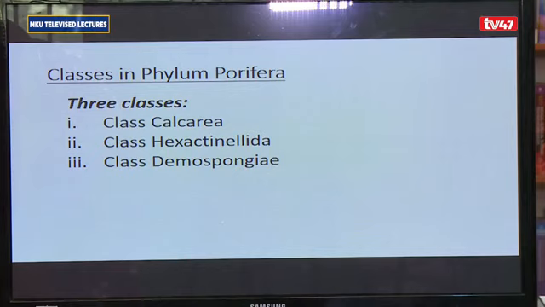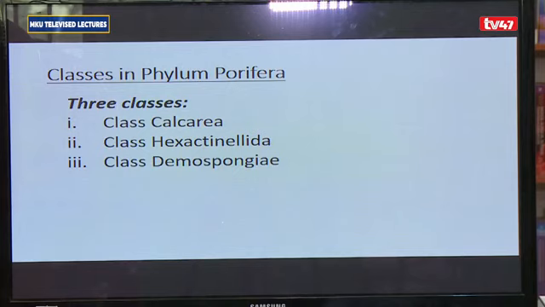And because the skeleton has spicules made of calcium carbonate, the same calcium carbonate found in the bones, you'll find them also being referred to as the bony sponges. The spicules have 3 or 4 rays in them.